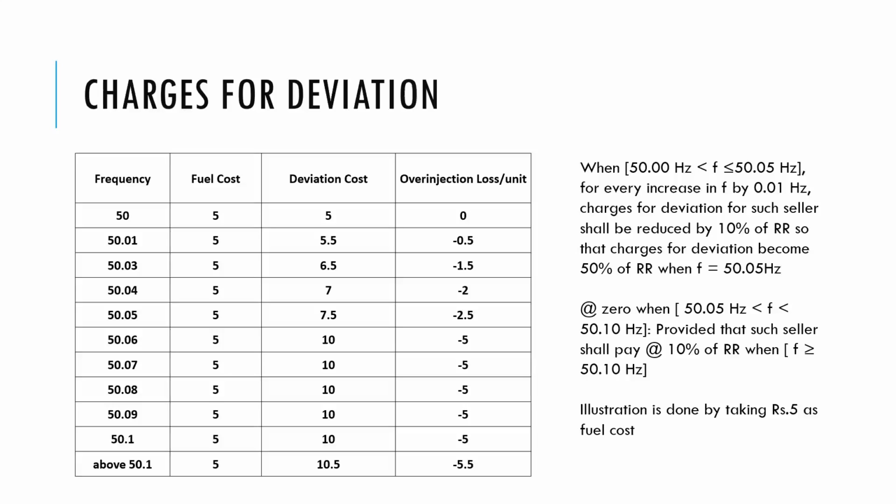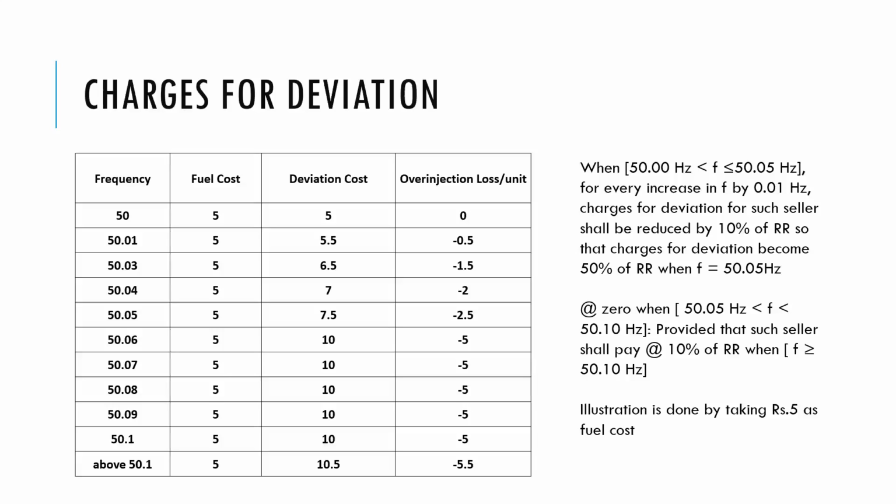Let me explain this further. For example, we are injecting 100 units. At 50 hertz, we are getting the fuel cost as our injection cost. Suppose I'm injecting 100 units, so I would be getting 100 for 100 units as the fuel cost. The grid is paying me.